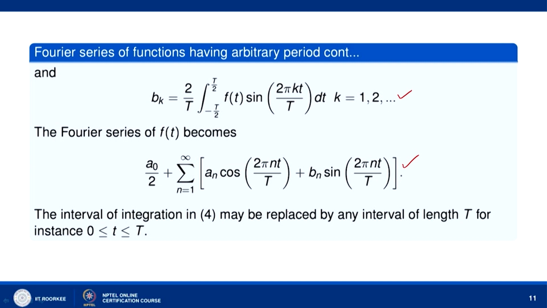The interval of integration may be replaced here because f is T periodic, okay, and sin(2πkt/T) is also T periodic. So, we can replace the interval of integration minus T/2 to T/2 by 0 to T.